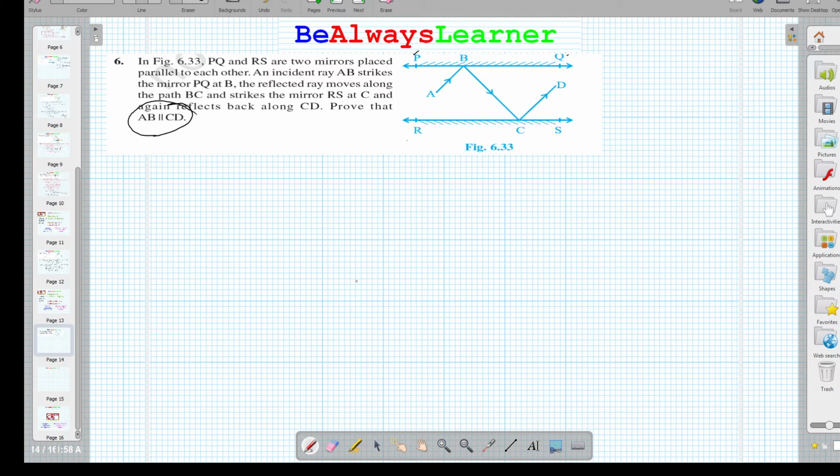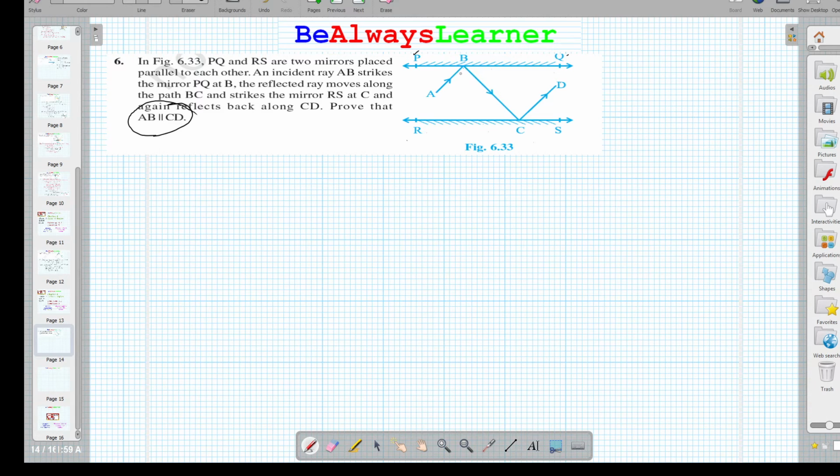The two mirrors PQ and RS are placed parallel to each other. It means PQ is parallel to RS. An incident ray AB, after reflecting, takes the path BC and then CD.